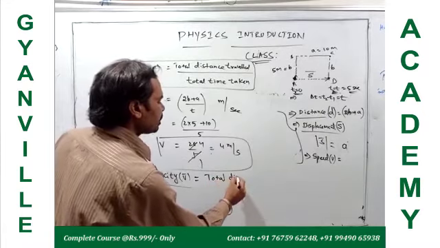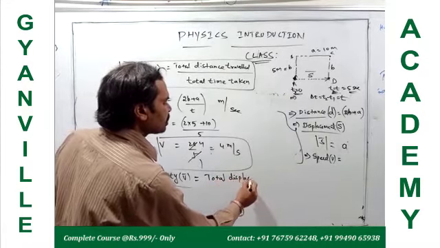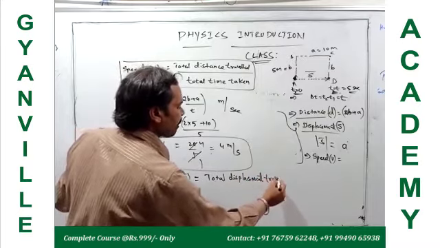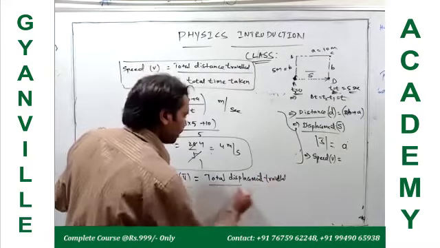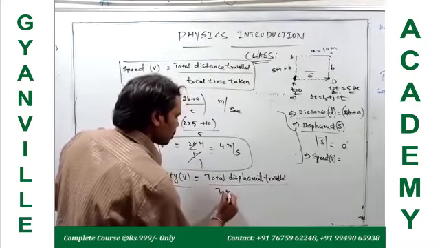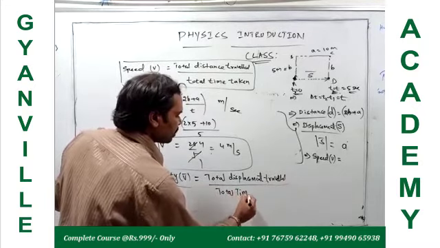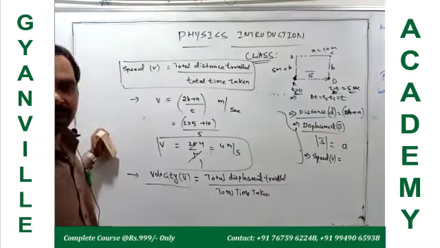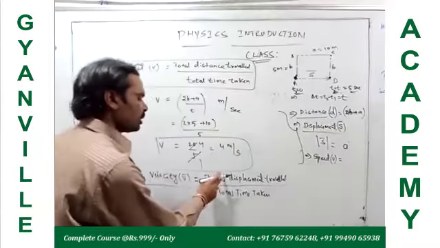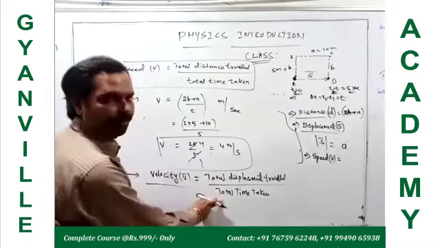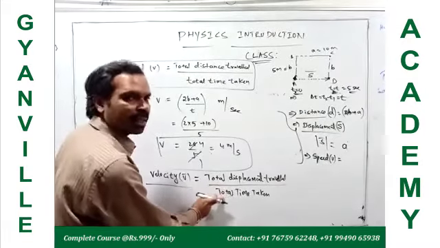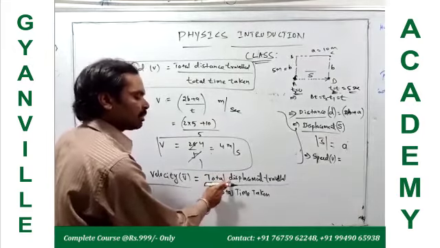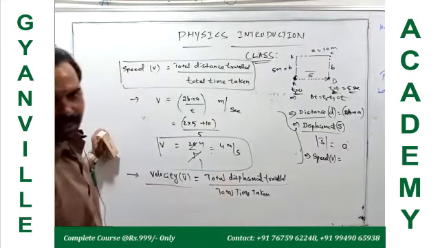total displacement traveled by total time taken. So this is also called the rate of change of displacement: displacement per unit time, or the ratio of total displacement traveled to total time taken.